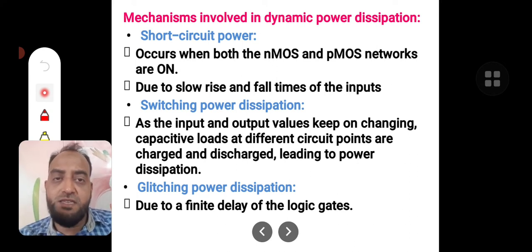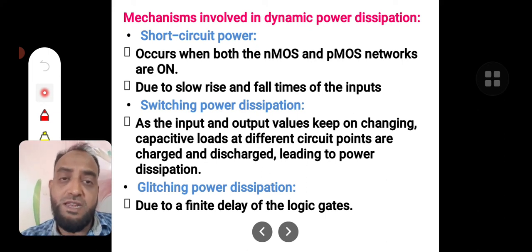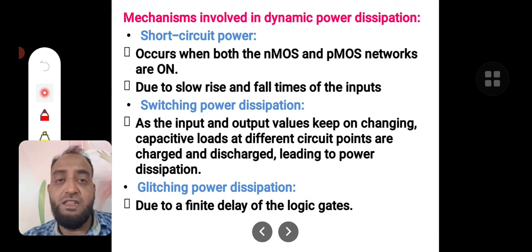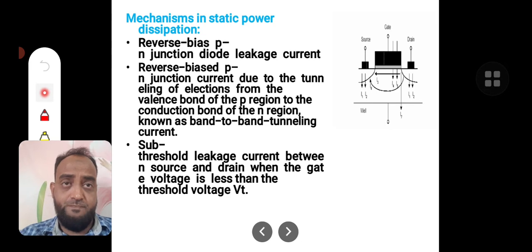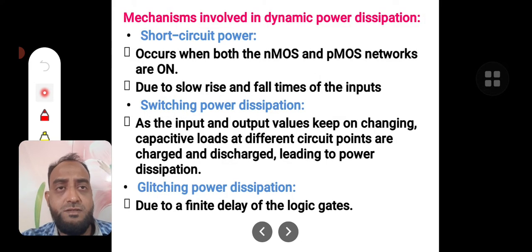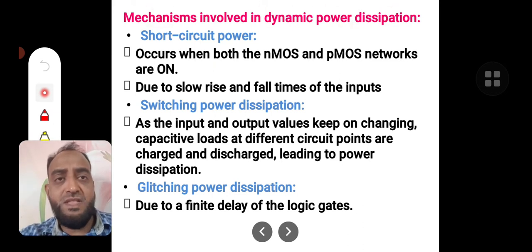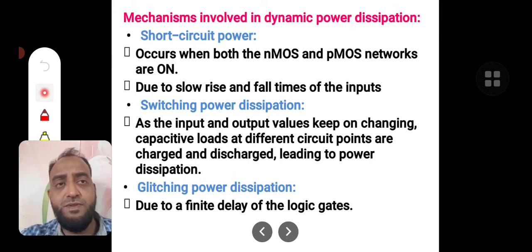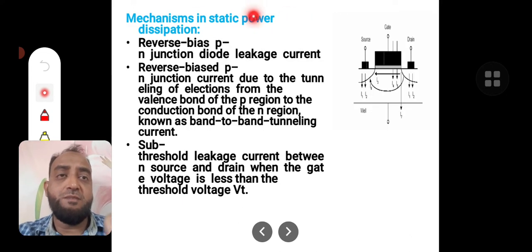Because of this unnecessary switching activity, as we have just seen, switching power dissipation takes place. That switching power dissipation that happens because of the finite delay of the logic gates is called glitching power dissipation. Short circuit switching power and glitching power dissipations are dynamic power dissipations, whereas this is the static power dissipation.